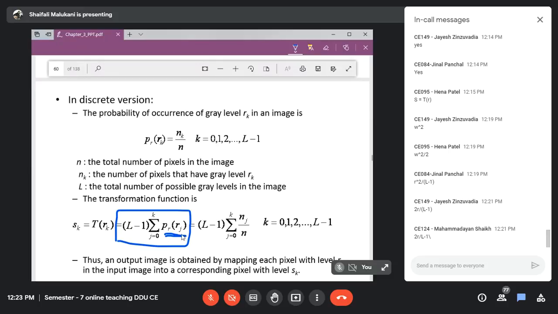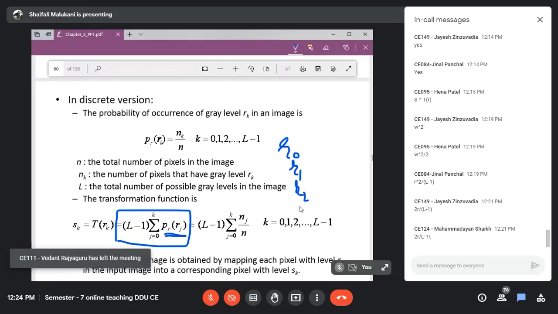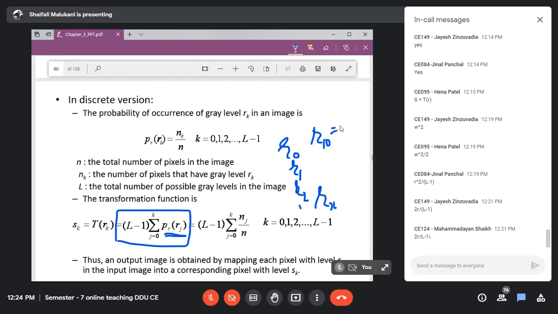The input intensity can be R0, then R1, R2, up to Rx. We took R10, where the value was 10 in our case. So that is what we have already discussed.